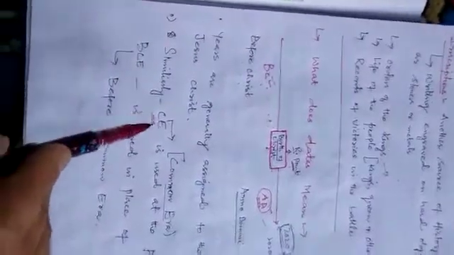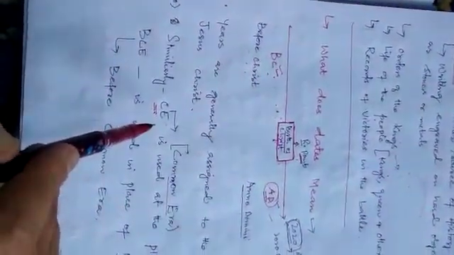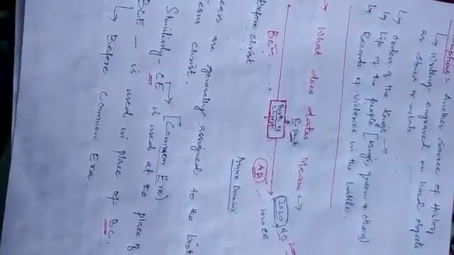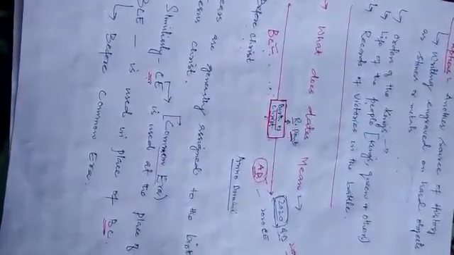Next, we often use CE. CE stands for Common Era, and it is used in place of AD. For example, we often say 2020 CE, Common Era. So why do historians use CE in place of AD?